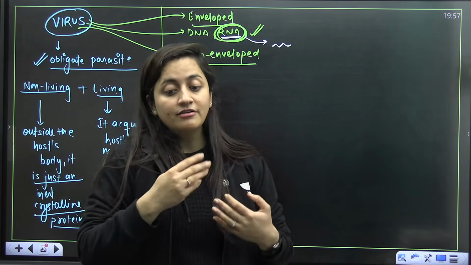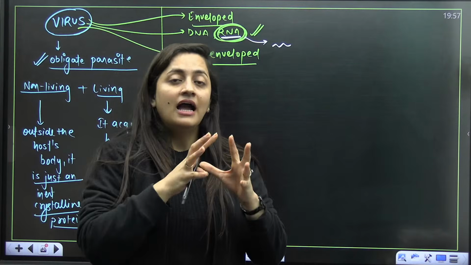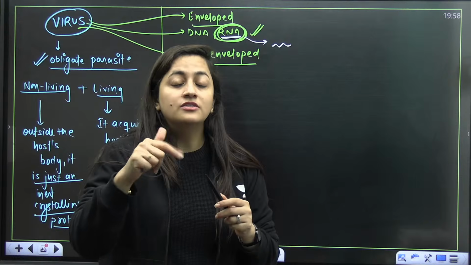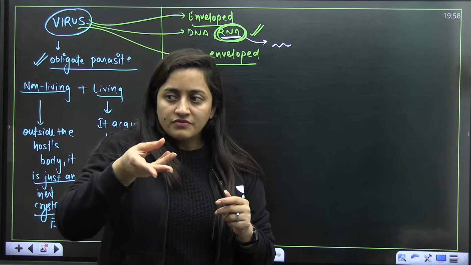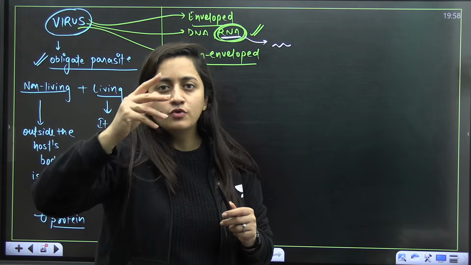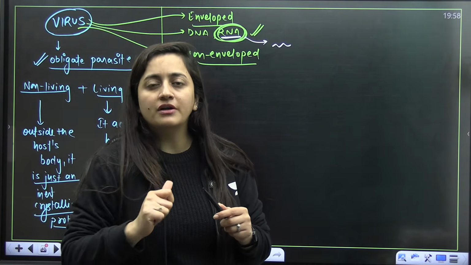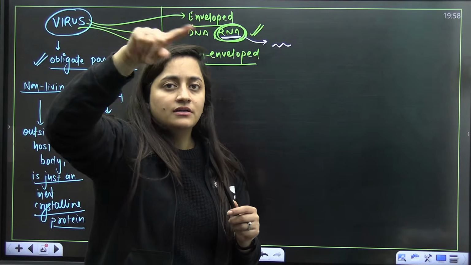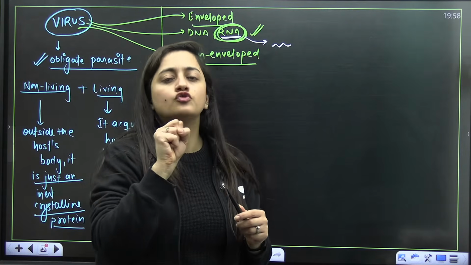So mutations occur at a very fast rate in these RNA viruses, and that is why, when we talk about COVID-19, which is also an RNA virus, mutation was there too. Because of these very frequent mutations, let's suppose you are working on a particular pathogen, trying to figure out its structure, its mechanism, the way it affects the host, it will mutate immediately. So it is difficult to stop that as well.